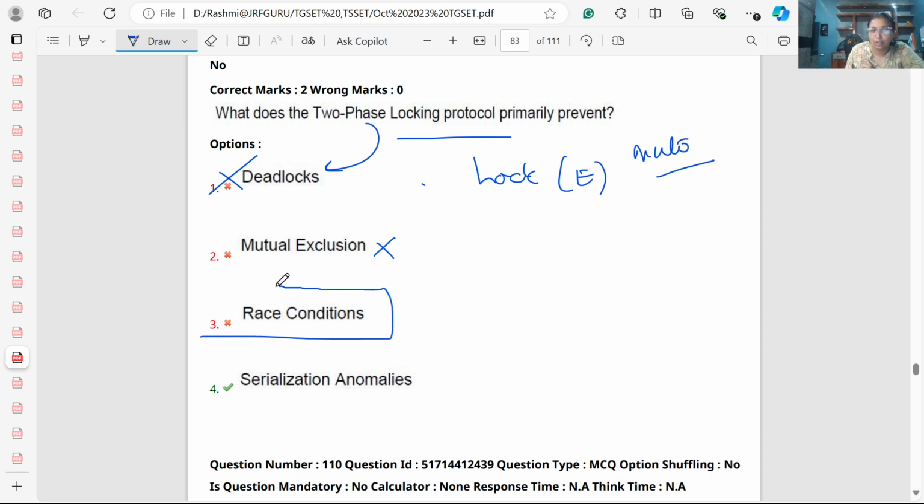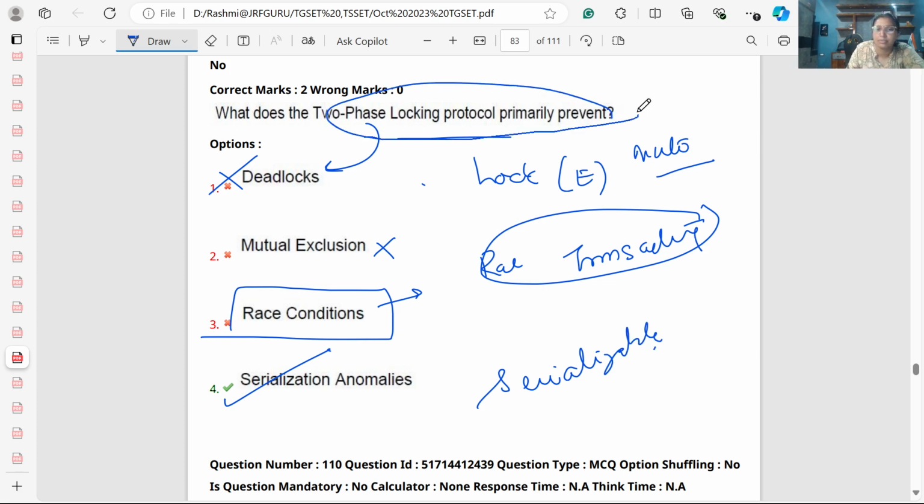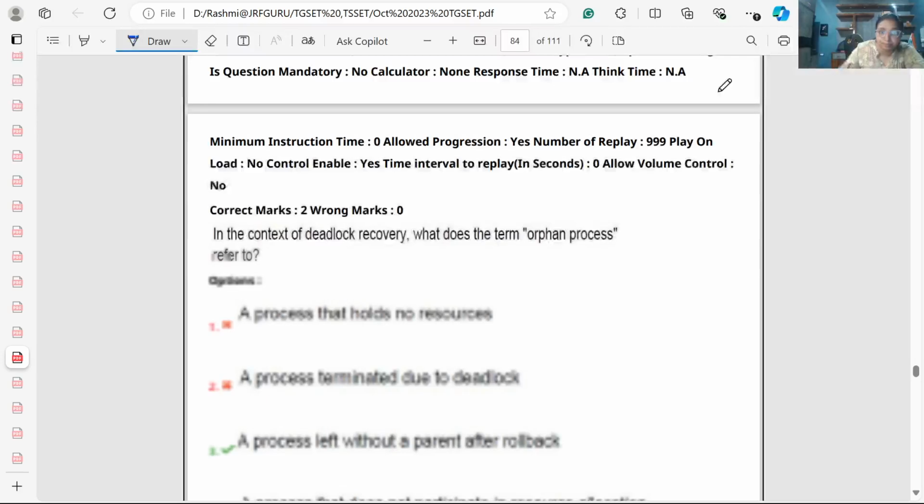Race condition cannot be avoided by it. A race condition occurs because of the ordering of transactions, or ordering of processes, in which we are accessing the data item. So it doesn't depend on the locking concept. Serialization anomaly, like serial schedule, can be maintained. Basically, this question is from DBMS. It is not part of operating system.